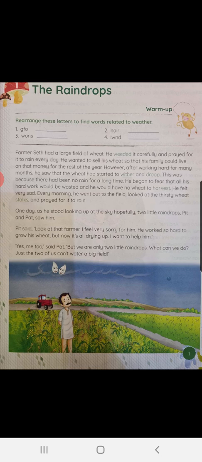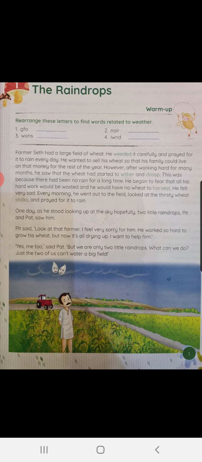Children, in this paragraph you have seen that the farmer has done all the hard work required to be done by him. He did his part, he did his work. Now it was only for the raindrops to do the required work.